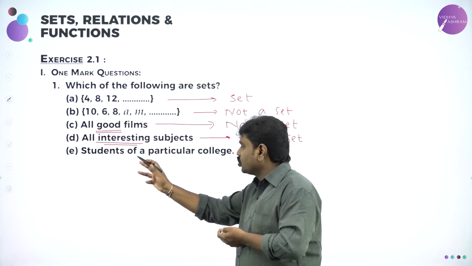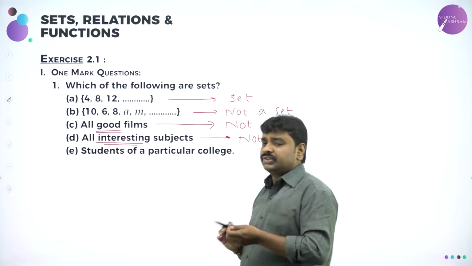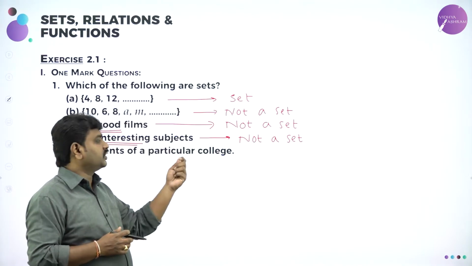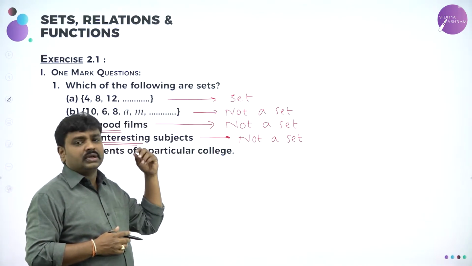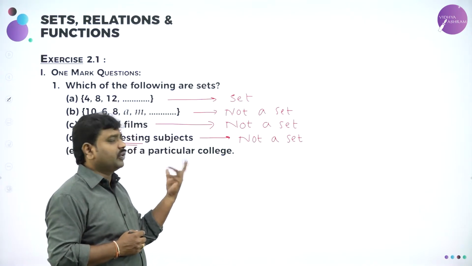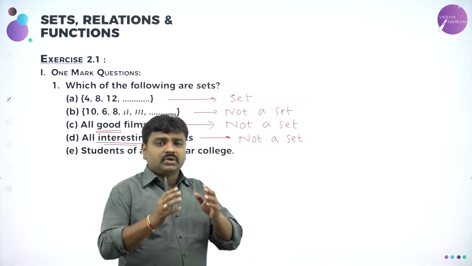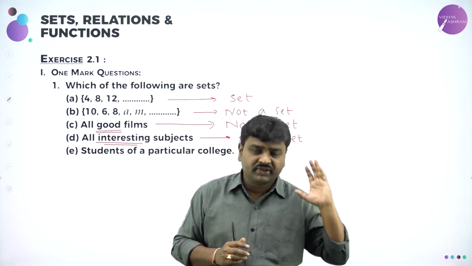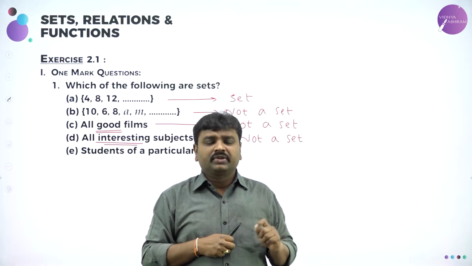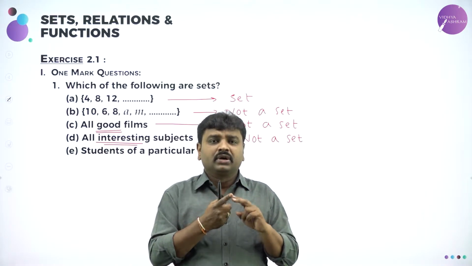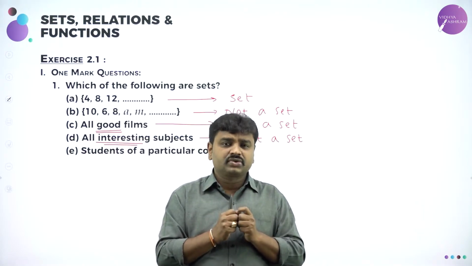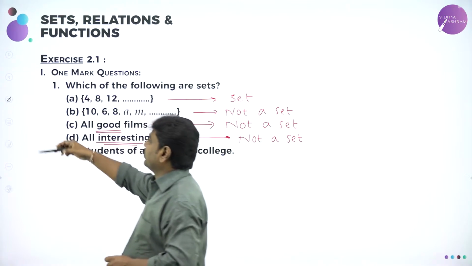Next, students of a particular college. Set of students of a given college. Set of students of Vidyashram college. Set of students of Vidyashram First Grade College. Set of students of Vidyashram PU College. So it forms a set. Now, to answer this question, first you should know the definition. What is a set? Collection of well-defined distinct objects. So when they use the word good, beautiful or interesting, we cannot define it as a well-defined set. So there will not be a set. So these are the questions we have answered. Next, going ahead.